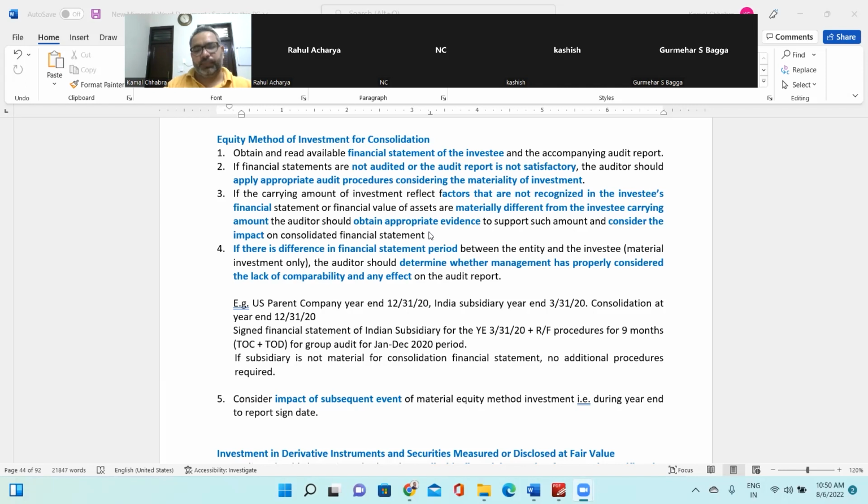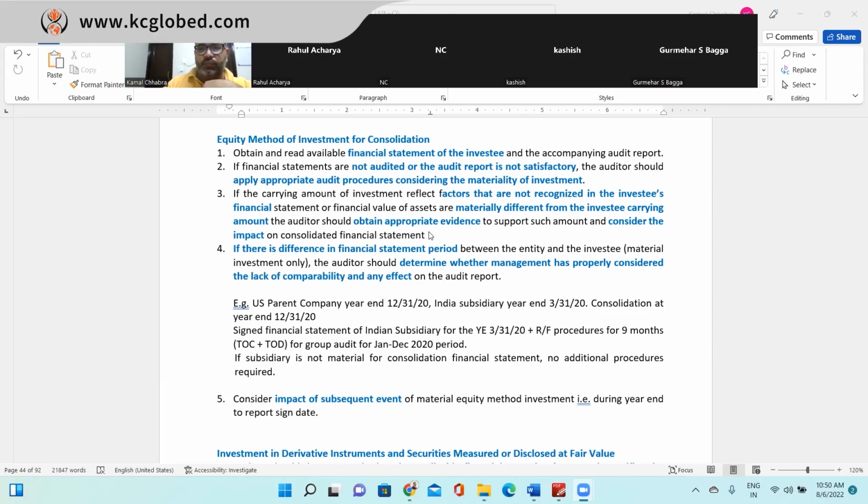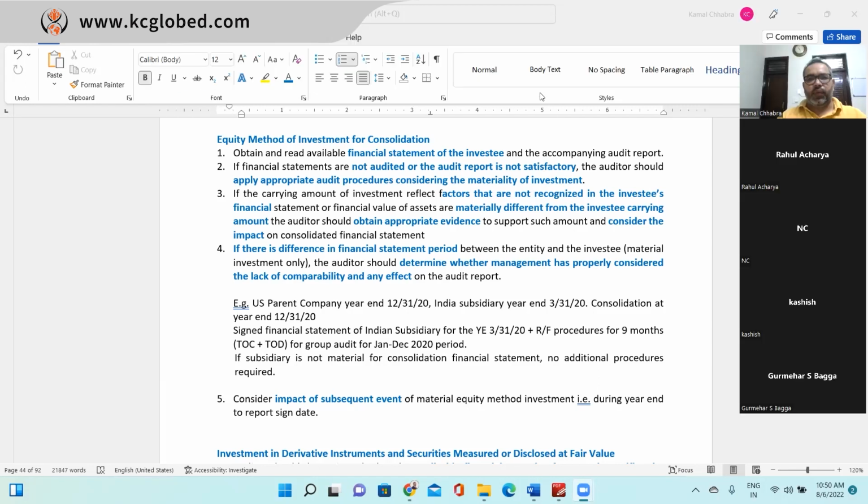Here, sir, we will be investigating the investee's financial statements in order to assess that. Yes, because it's coming as an asset in your balance sheet. Right? You'll be valuing the assets of your company.